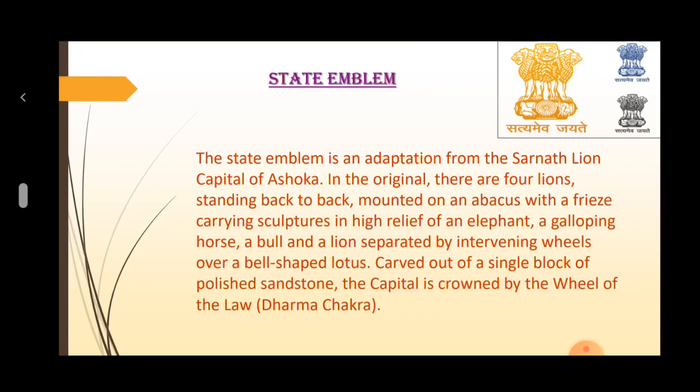The bell-shaped lotus has been omitted. The words Satyameva Jayate from Mundaka Upanishad, meaning truth alone triumphs, are inscribed below the abacus in Devanagari script.